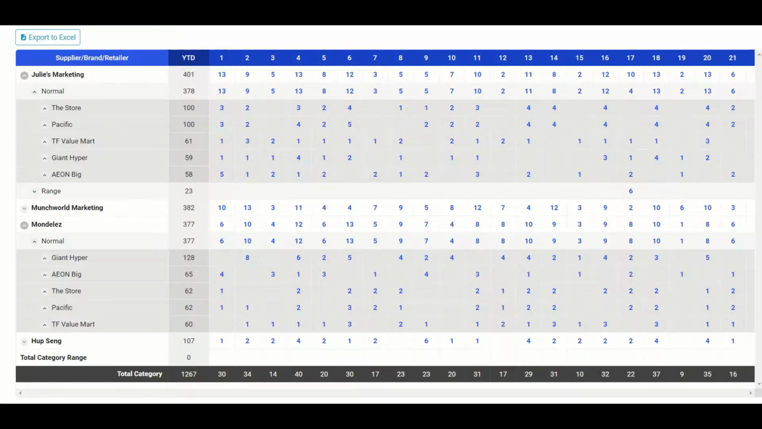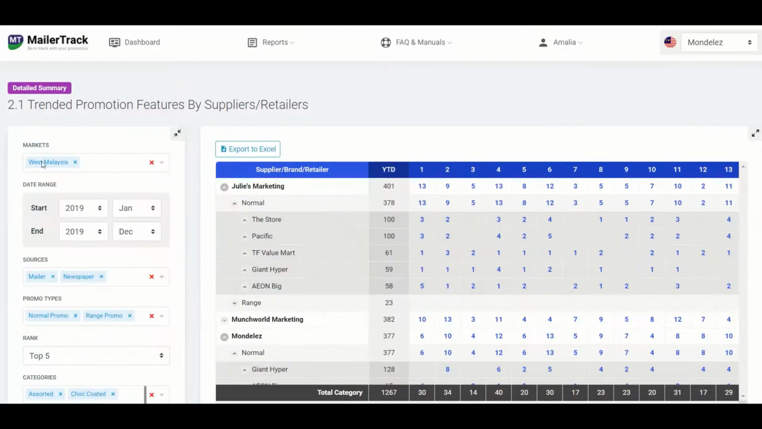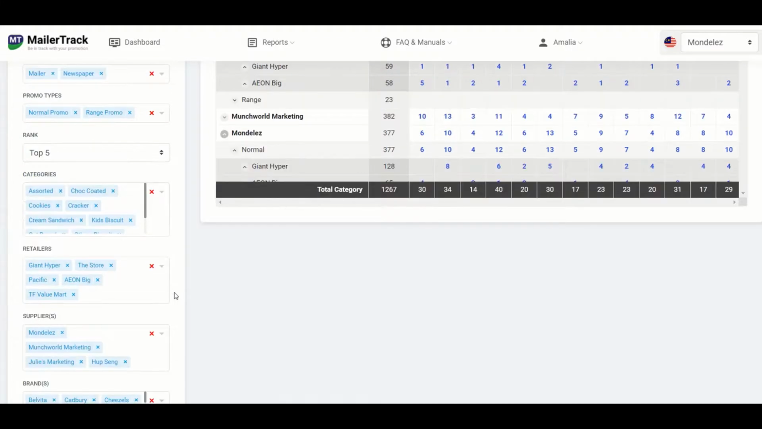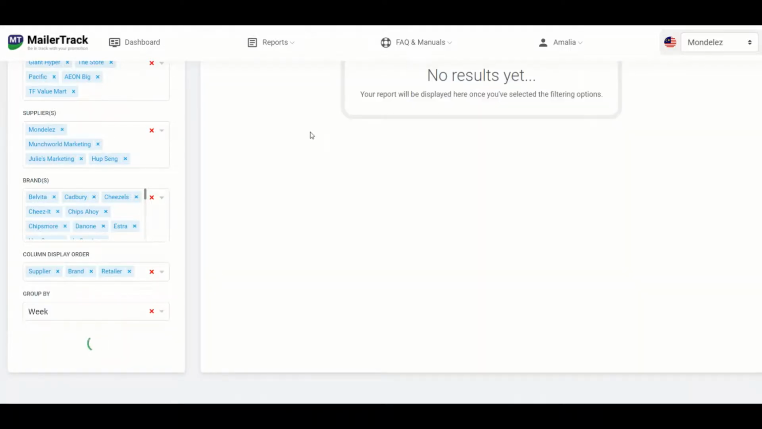The next thing we can look into is the split of promotions between our own brands. So for this, I'll change the column display order again. So we'll change it to suppliers, by brands, and then by retailers. And click on update.